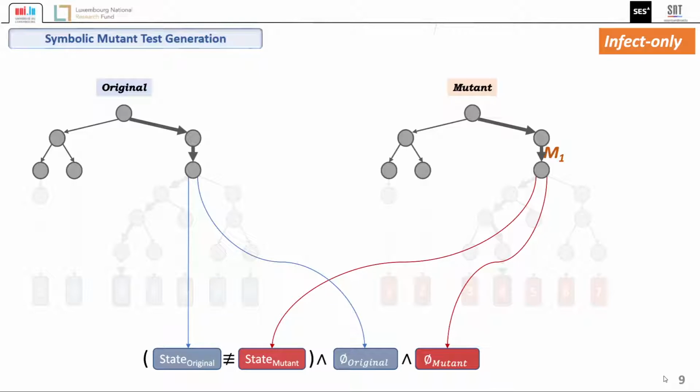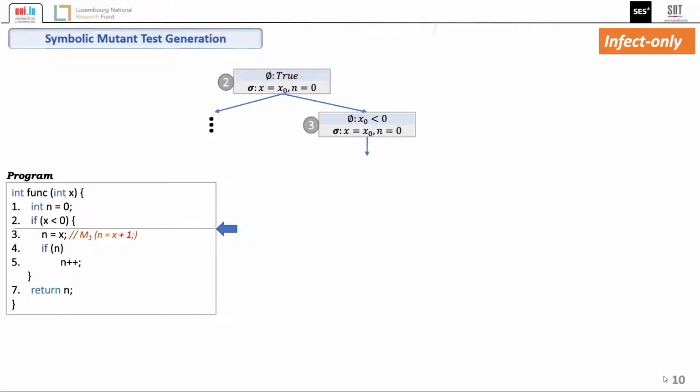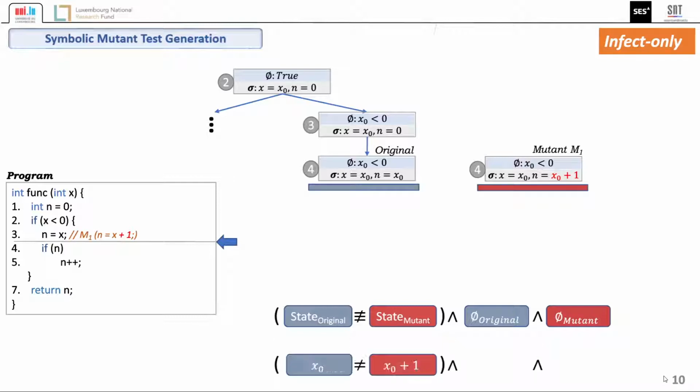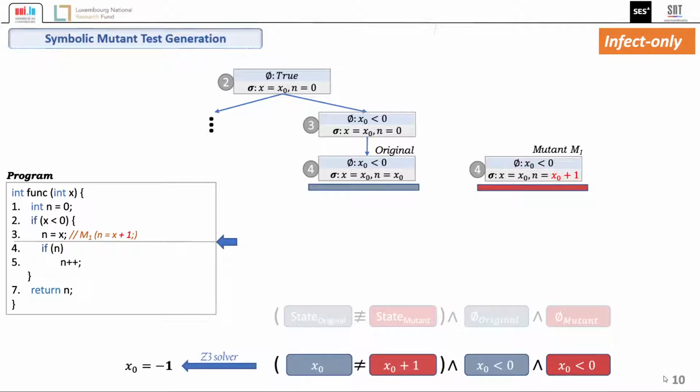Despite that this reduces the application cost, it does it at the expense of the ability to effectively kill mutants. In the previous example that we had, infection only generates tests right after the execution of statement 3, leading to the mutant killing condition x0 < 0 and x0 ≠ x0 + 1. When solving this with the Z3 constraint solver, the generated input is x0 = -1, which does not kill the mutant because the output of the original is equal to the output of the mutant.